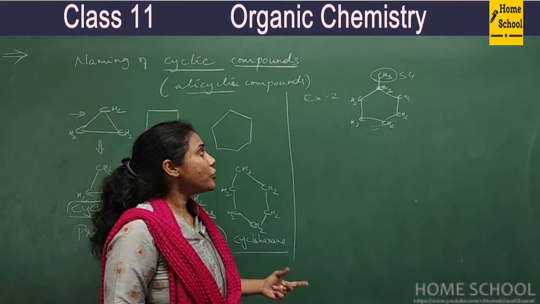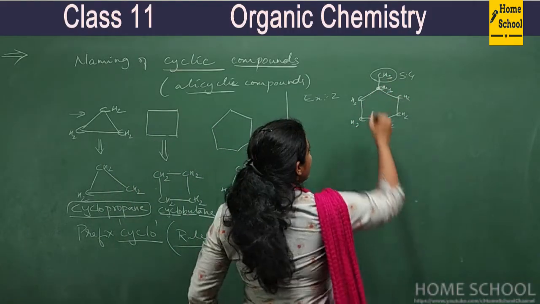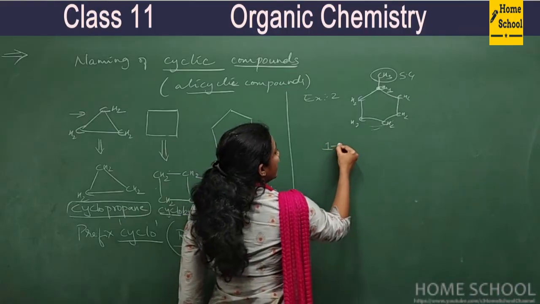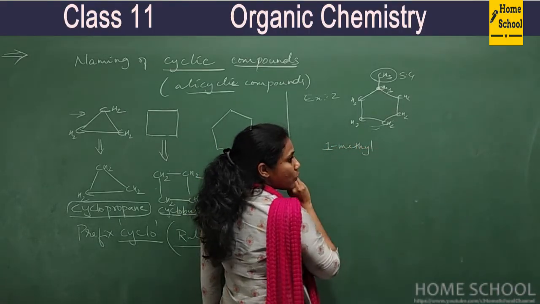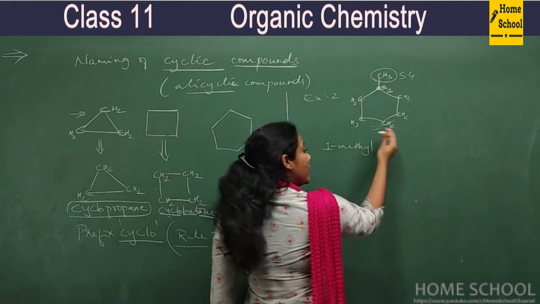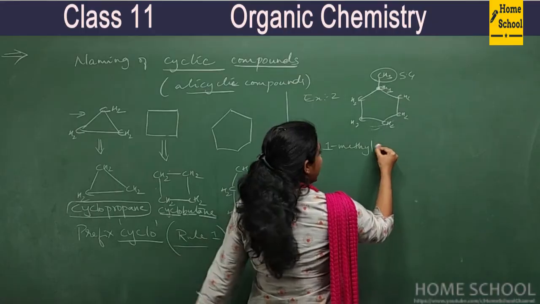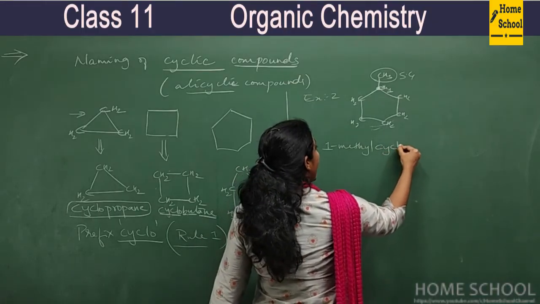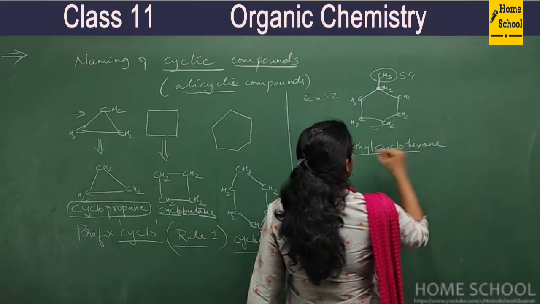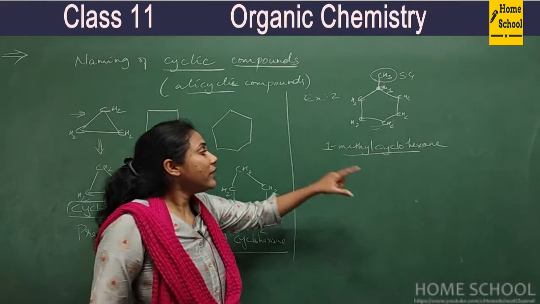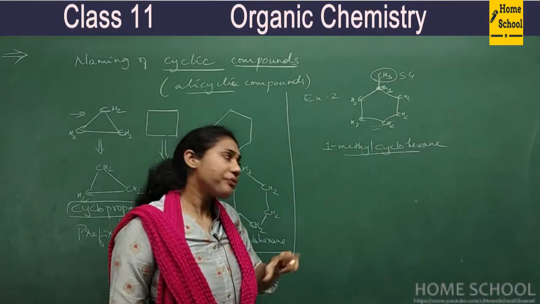Okay, fine. So now, what is the name of the CH3? Methyl. Which methyl? It is 1-methyl, isn't it? 1-methyl, prefix is over. Now, before writing a word root, what is the word that you must use? Cyclo. So this is 1-methylcyclohexane, right? So this is how you have to name whenever simple branches are there.